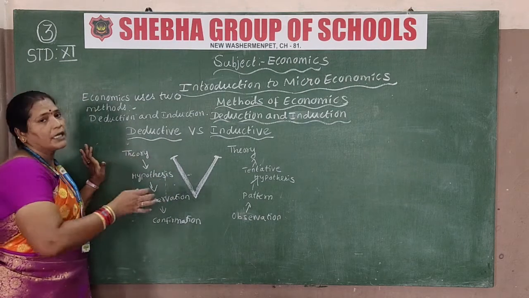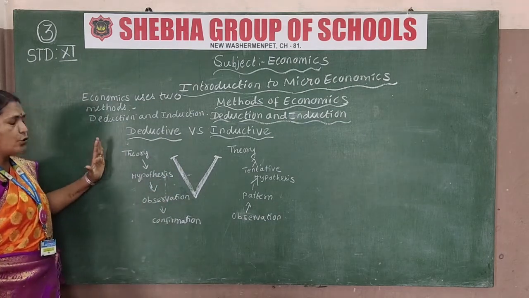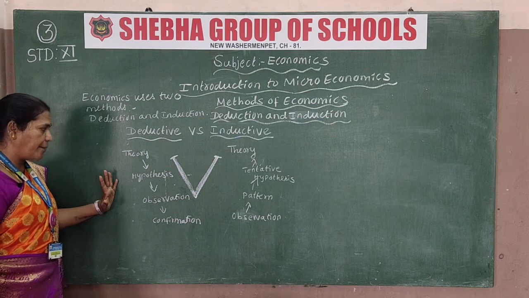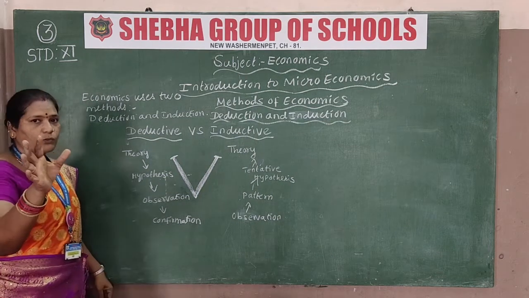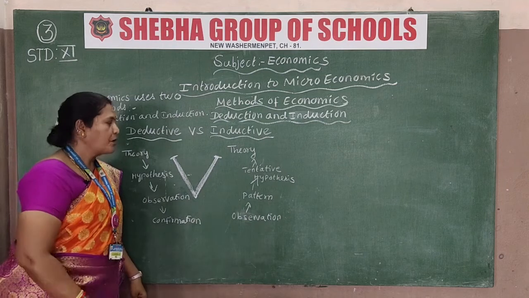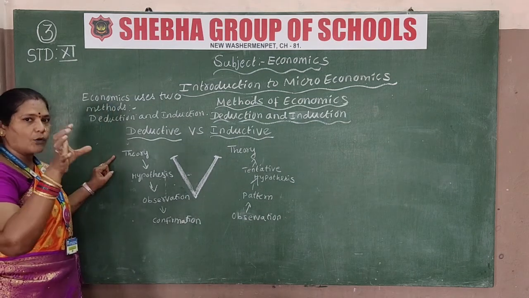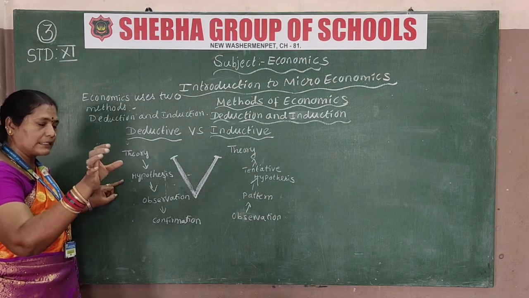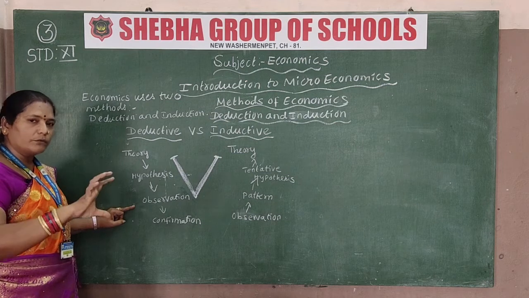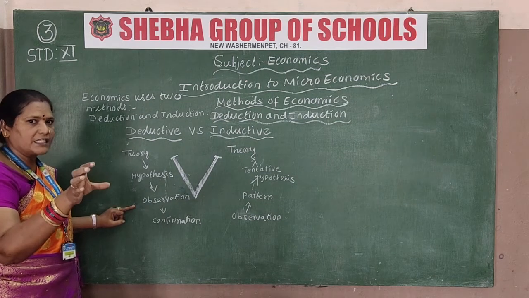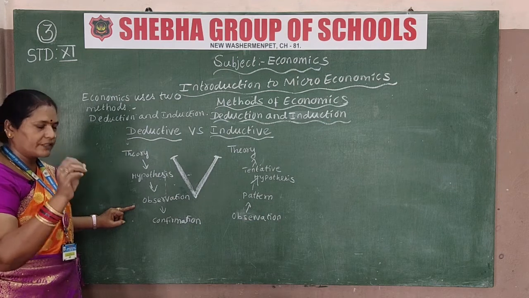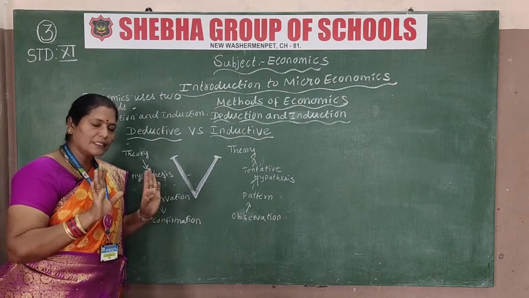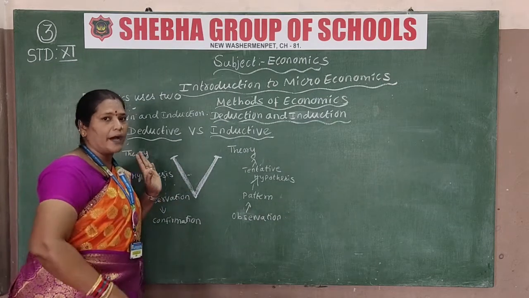Deductive versus inductive. In the deductive method, first it is about the theory, second the hypothesis, then observation, and at last they confirm. First they see the theory, how they have prepared it and what materials were used. Then hypothesis, research, then observation, whether it looks nice and attractive. Then they give the last confirmation, whether it can be sent to the market.